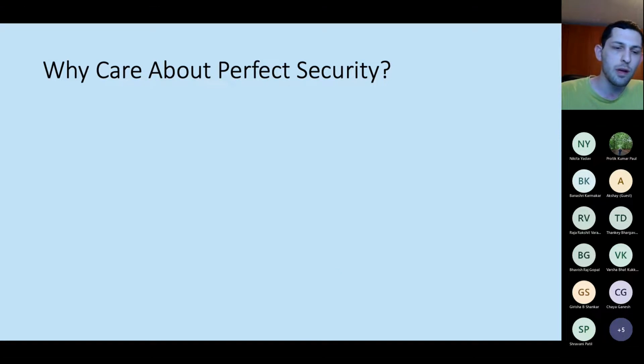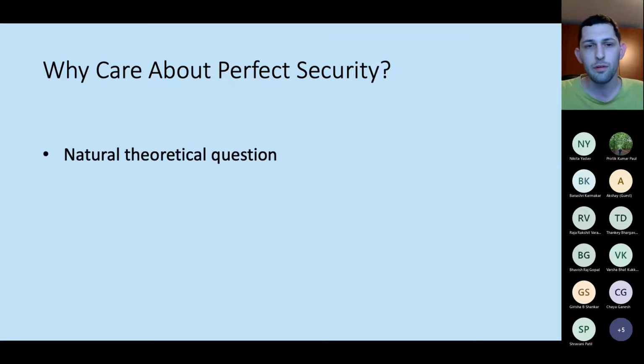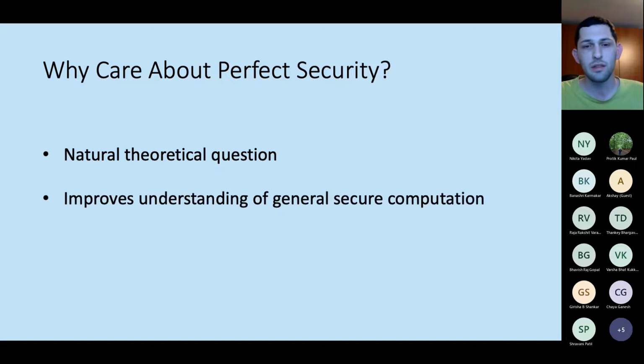Before talking about our results and what was already known, I first want to talk about why we should even care about perfect security. I have three main points. First, this is a natural theoretical question. Second, this is a part of general secure computation, so understanding this setting will help us understand the more general setting of secure computation.